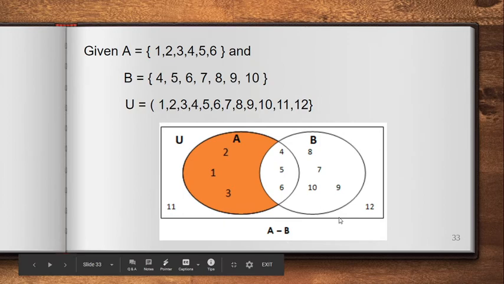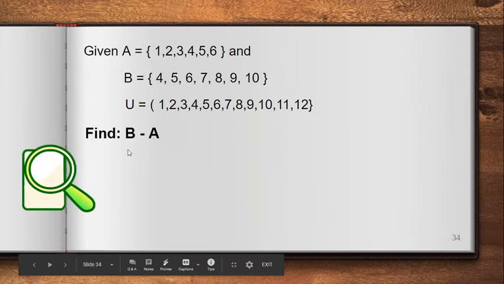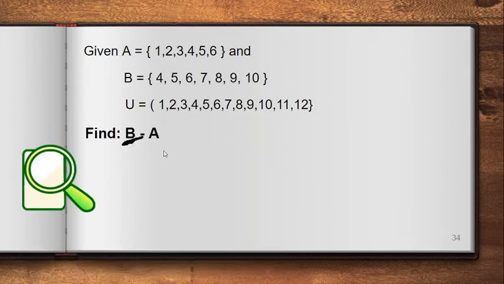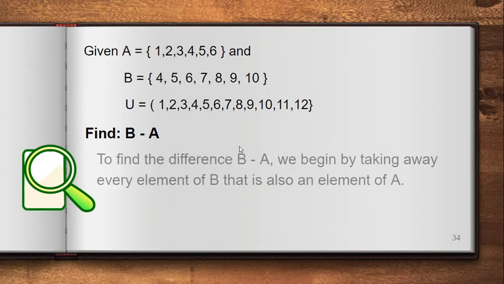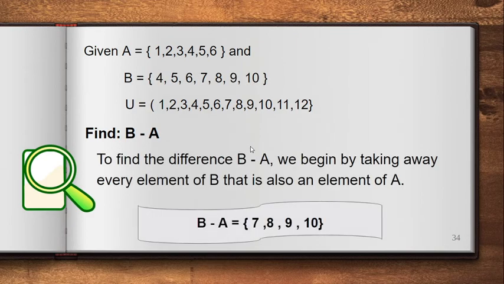How about the next one? Find B minus A. So we need to say, B is the one who's looking for the uniqueness. So, ano ba yung mga unique sa akin? Let's see. Is 4 unique? No. How about 5? No. How about this 6? No. Wait, 4, 5, 6. How about 7? Yes, it's unique. 8? Yes. 9? Yes. How about 10? Yes. So, meaning to say, B minus A is equal to 7, 8, 9, 10, since 7, 8, 9, 10 are the unique elements of B.